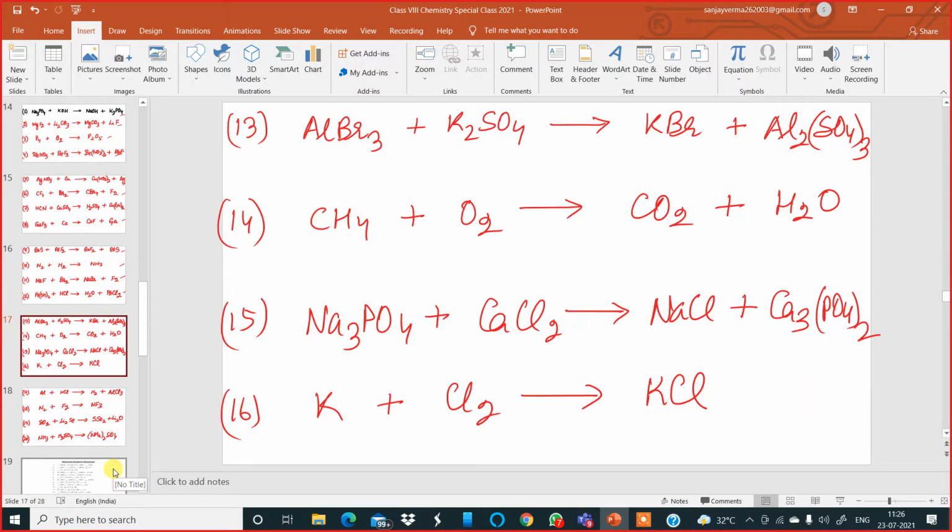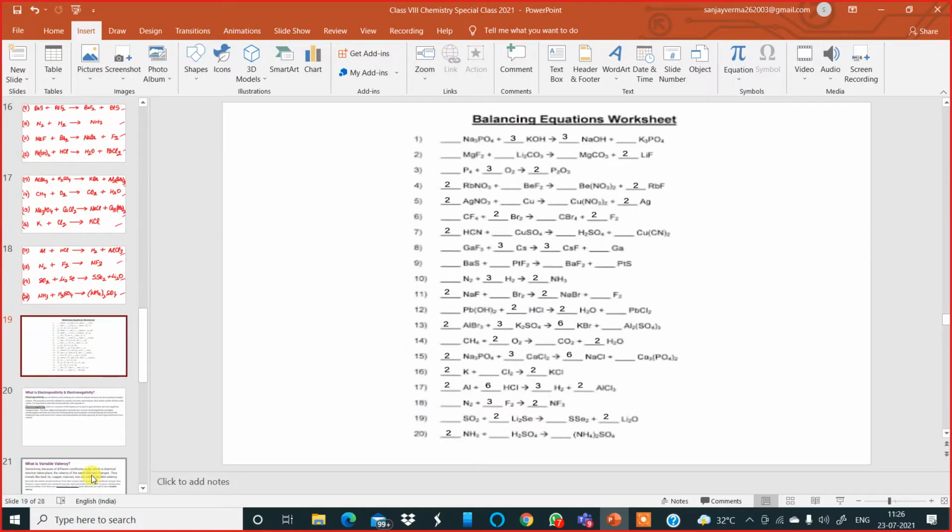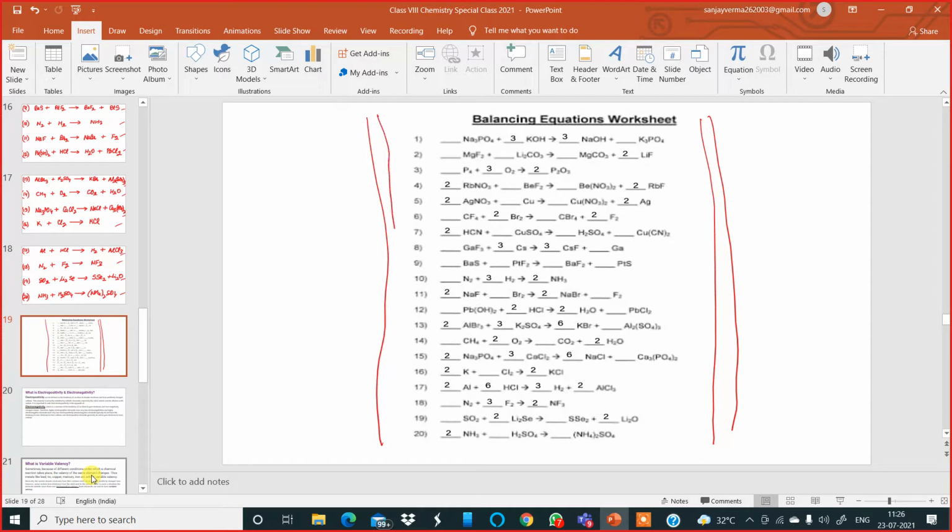Slide 17 has 13, 14, 15 and 16, and slide 18 has 17, 18, 19 and 20. These were the equations you were supposed to balance. The solutions of these equations I am giving today finally. In the balancing equation worksheet, all the equations are balanced, so those who tried and could not get them can verify their answers from here.